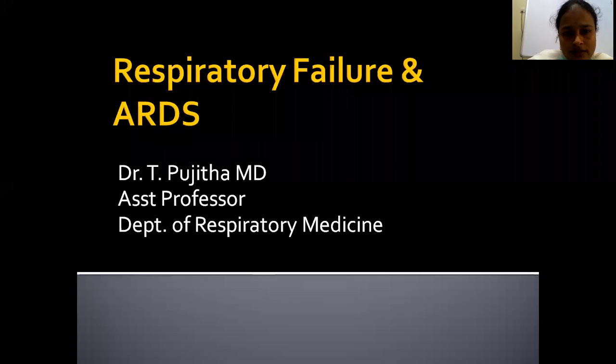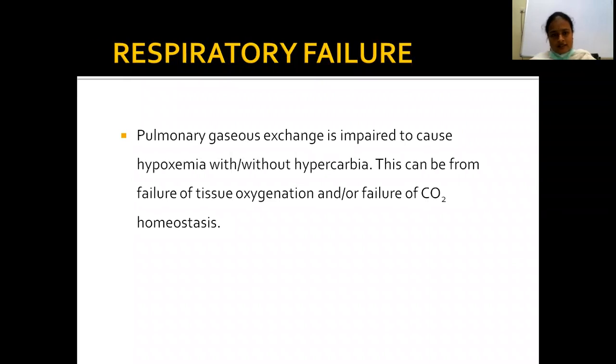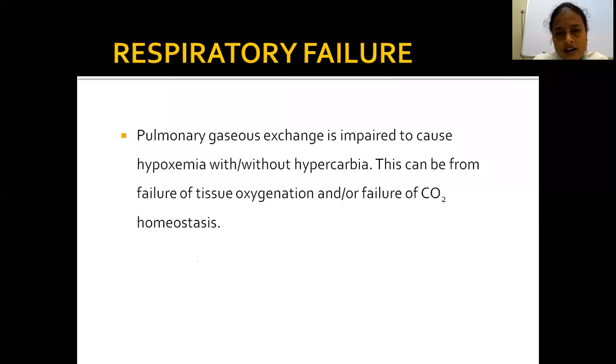Today we are going to discuss respiratory failure and ARDS. What is respiratory failure? Any failure is failure. Pulmonary gaseous exchange is impaired, causing hypoxemia with or without hypercapnia. This can be from failure of tissue oxygenation or failure of CO2 homeostasis or CO2 elimination. This is impairment of gaseous exchange.